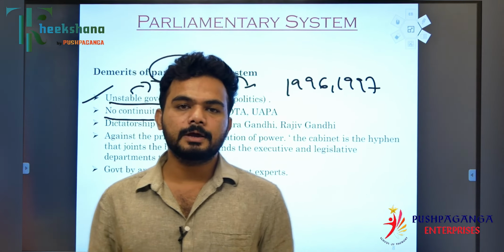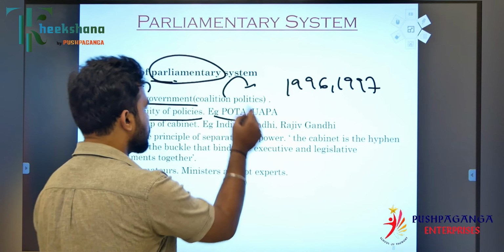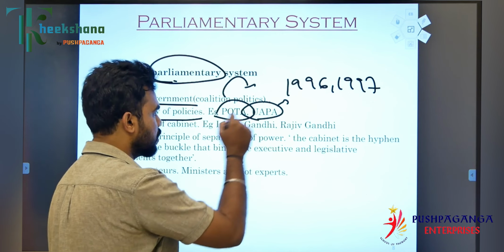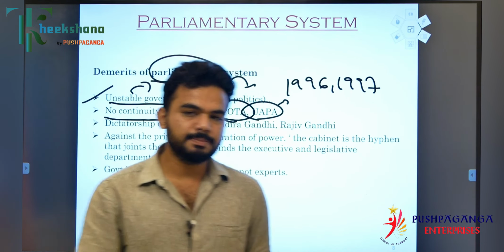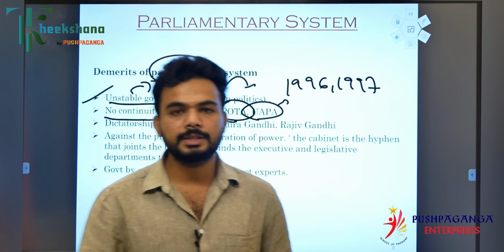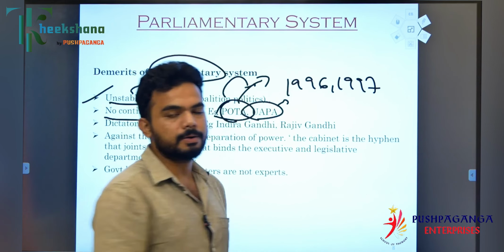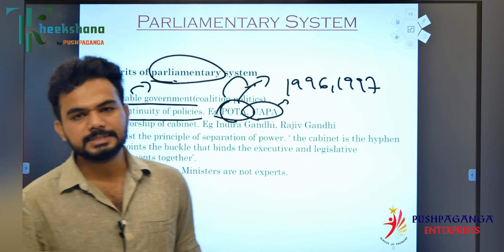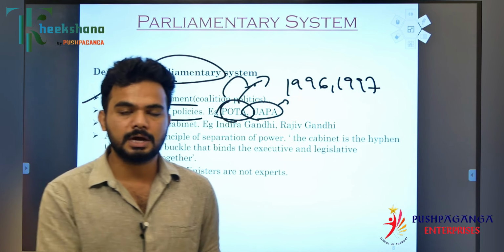For example, in 2003 and 2004, there was a policy called POTA, the Prevention of Terrorism Act, under the BJP government. When the UPA government came in 2004, this was repealed. So there might be tendencies where the present government may not accept the policies of the previous government.